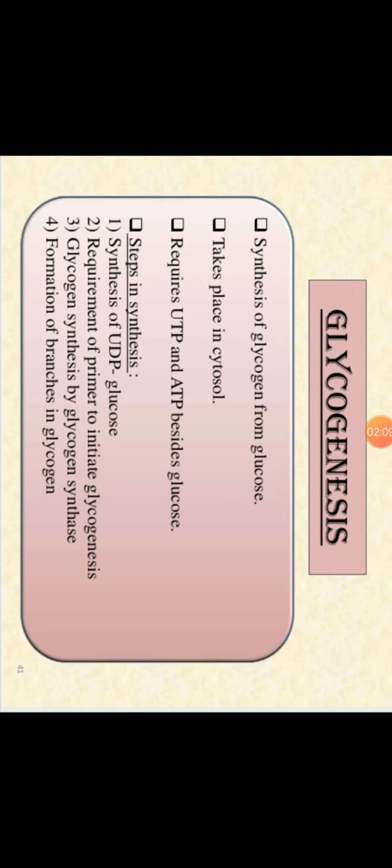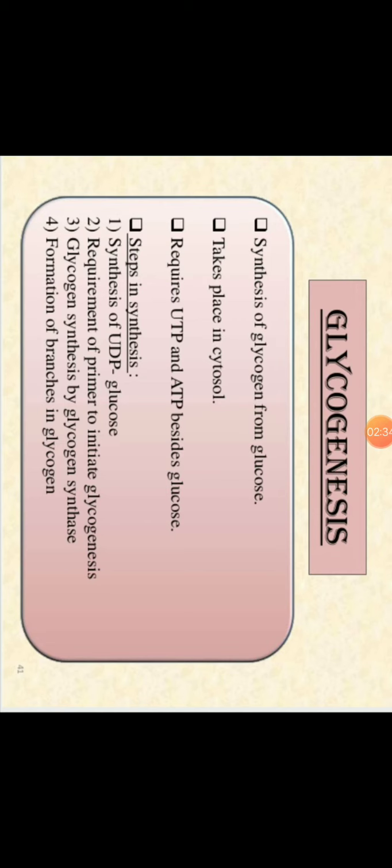We'll see both glycogenesis and glycogenolysis. Genesis means synthesis, so glycogen synthesis and glycogen degradation. Glycogenesis means glycogen synthesis. Synthesis of glycogen from what? From glucose. It occurs in the cytosol, and it requires UTP and ATP plus glucose.